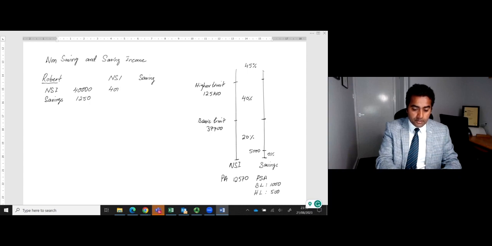The 40,000 will appear under non-savings, and 1,250 will appear under the savings column. We'll draw the line here. The total income of Robert is 41,250. Then we will subtract the personal allowance.